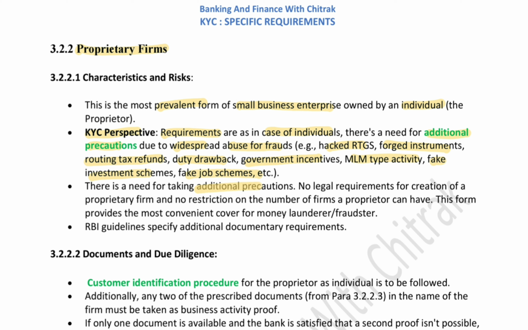Also, there's a need for taking additional precautions. There are no legal requirements for creation of a proprietary firm and no restriction on the number of firms a proprietor can have. This firm provides the most convenient cover for money launderers and fraudsters.